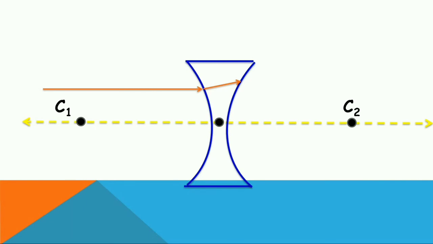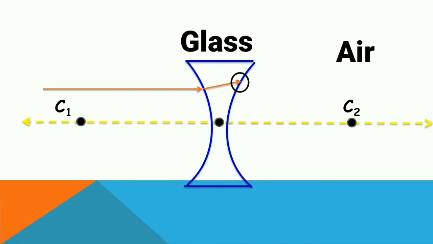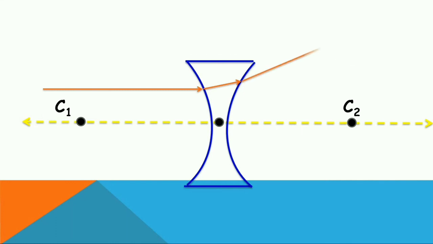And now it enters the other end of the lens where it is traveling from denser medium to rarer medium. It bends further and it goes like that. Let us take another ray which is parallel to the principal axis, and it also follows the same manner in the refraction.